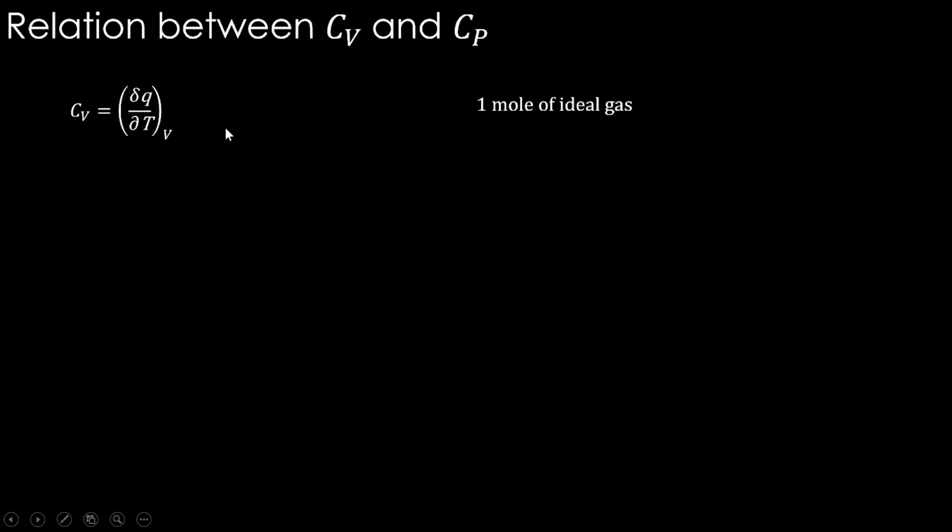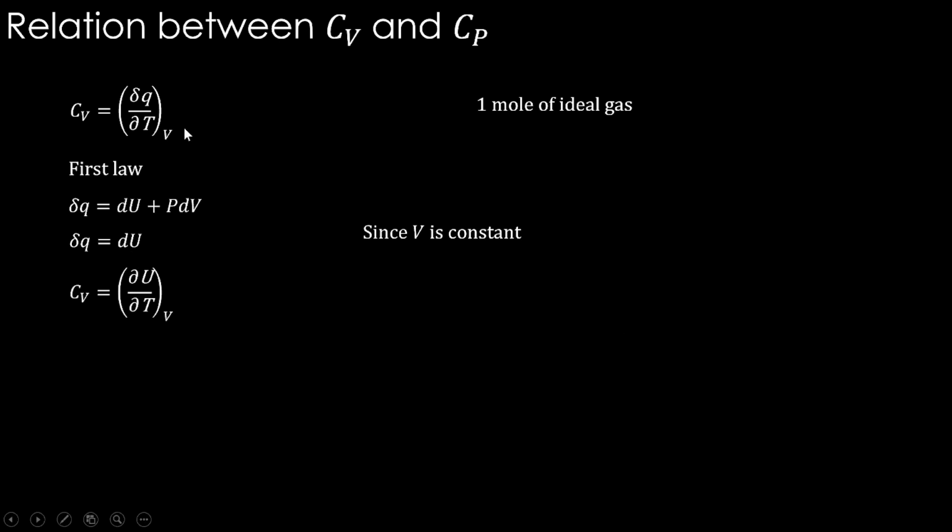Cv is the amount of heat required to raise the temperature by 1 degree, and since volume is constant, we are putting this. So according to the first law, in the differential form, del Q is equal to dU plus PdV. This is the work, this is the change in internal energy, and this is the heat supplied, right? Since volume is constant for Cv, we will remove this PdV part. So all the heat supplied is only changing the internal energy. So for Cv, this del Q we will replace with dU.